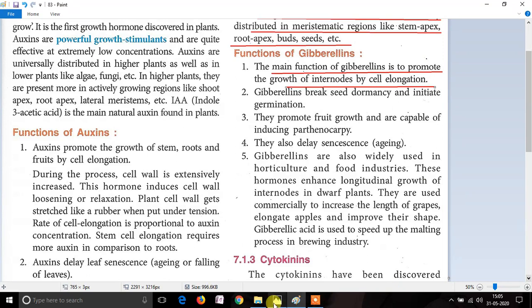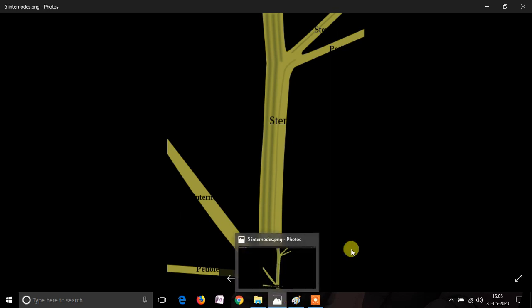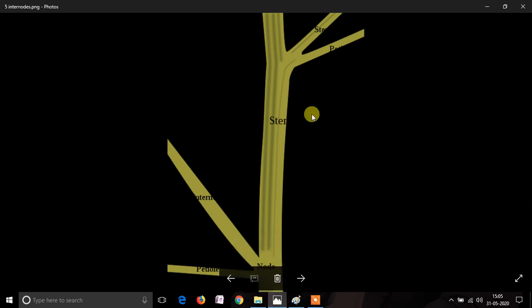Let me explain with the help of an image. The image in front of you is a twig. The portion from where the small twigs arise is known as the node. At present, where the cursor is moving, that is the node region.